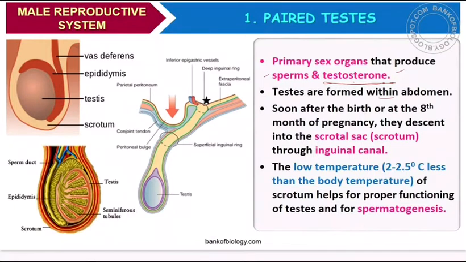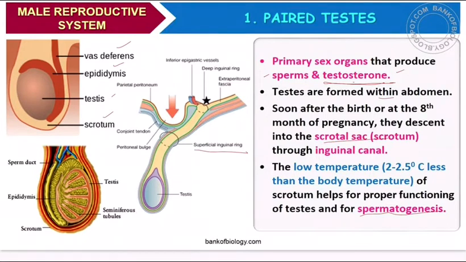Testes are formed within the abdomen, and soon after birth, or at the 8th month of pregnancy, they descend into the scrotal sac through the inguinal canal. So through that inguinal canal the testis will drop down into the scrotum. The low temperature of the scrotum, 2 to 2.5 degrees less than the body temperature, helps for the proper functioning of the testis and for the production of sperms, spermatogenesis.